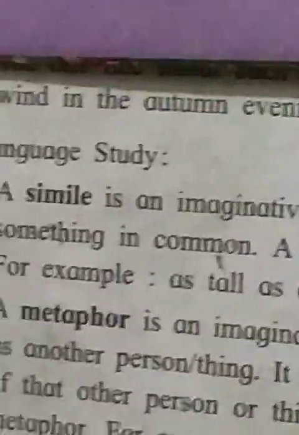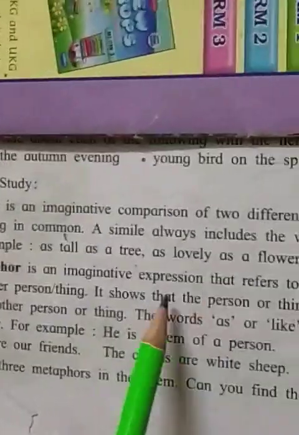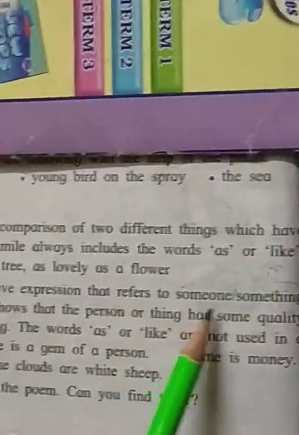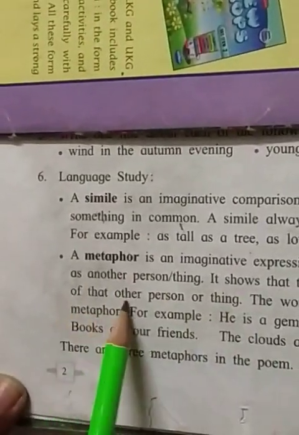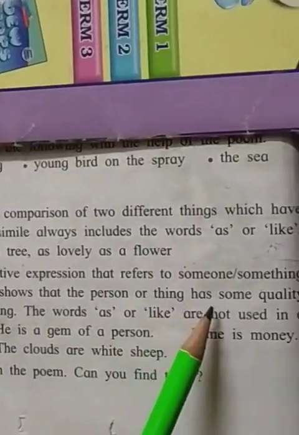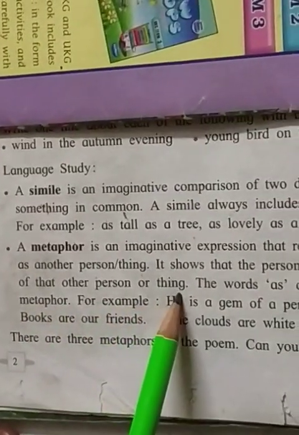Okay. Now see, the second one is metaphor. It is also a kind of figure of speech. See, a metaphor is an imaginative expression. It is an expression that refers to someone or something as another person or thing. It shows that the person or thing has some quality of that other person or thing.